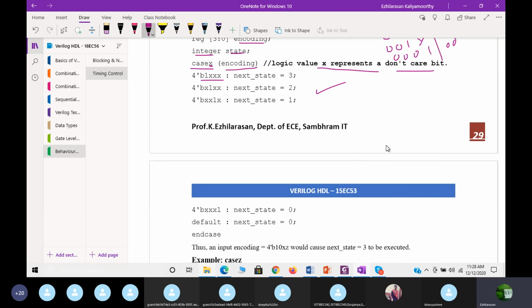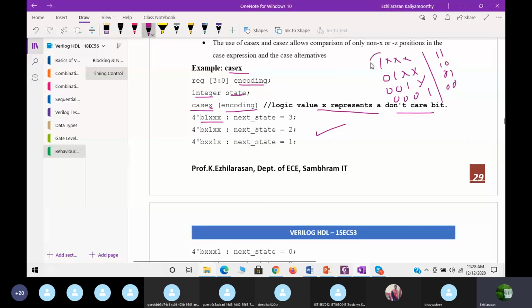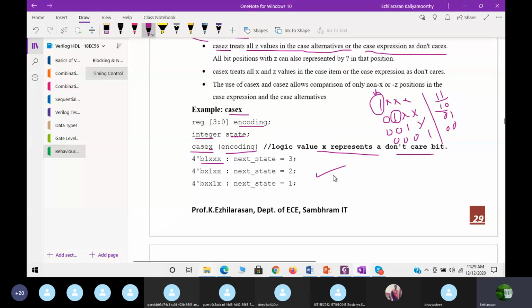But if you write using an if statement, then it is easy. Straight away I can say if this bit is 1, then the output is 11. If this bit is 1, then it is 10, using an if statement. But in the case statement I can't do like that. So what you need to do is use either casex or casez. So this is all about the multi-branching statements.